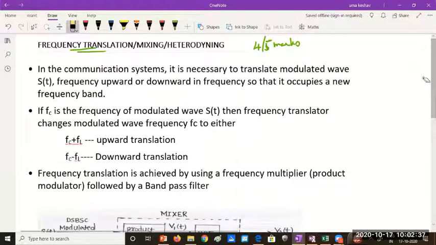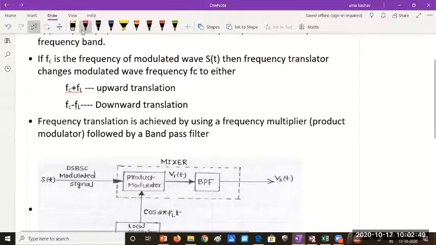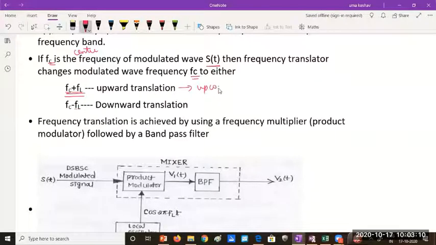As you can see here, if Fc is the center frequency of the modulated wave S of t, which can be any type of modulated wave, then the frequency translator changes this frequency Fc to either Fc plus Fl, which we call upward translation or up conversion, or Fc minus Fl, which is known as downward translation or down conversion.